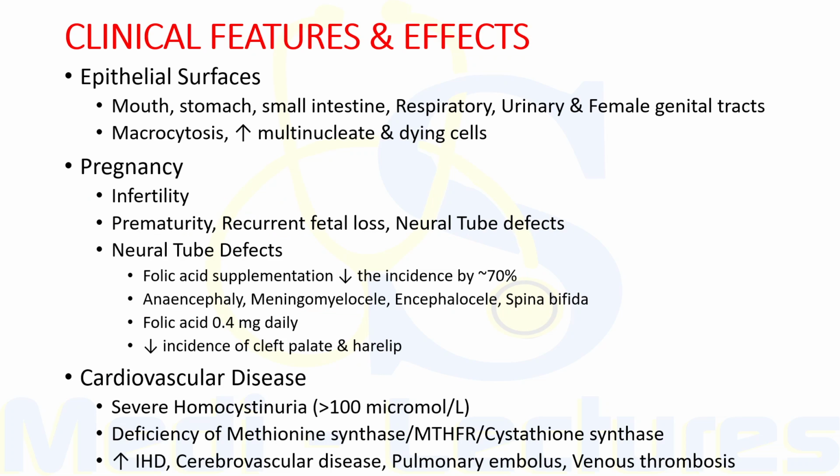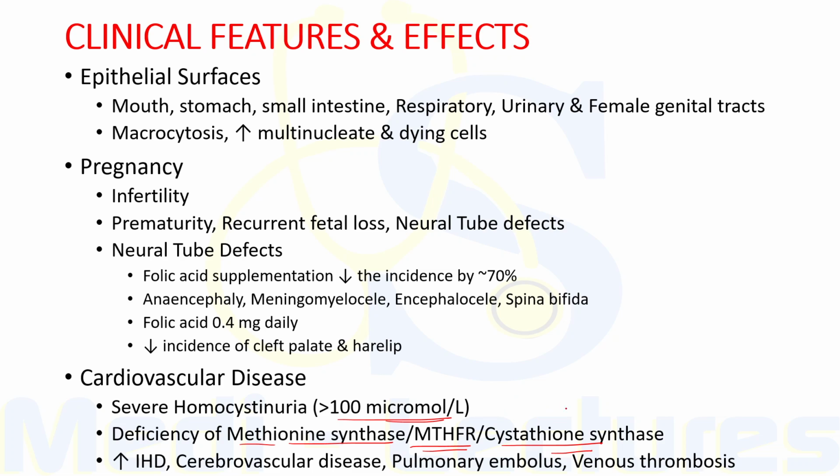Now, children with severe homocystinuria, that is, levels more than 100 micromoles per liter, due to deficiency of any of the three enzymes, which include methionine synthase, methyl tetrahydrofolate reductase, or cystathionine synthase, have increased risk of vascular diseases like ischemic heart disease, cerebrovascular disease, pulmonary embolism, as well as venous thrombosis in teenagers or in young adulthood.